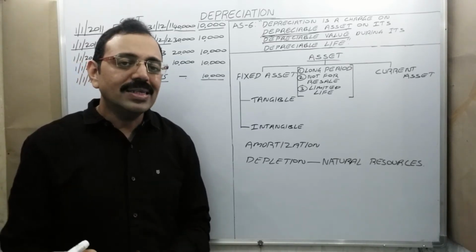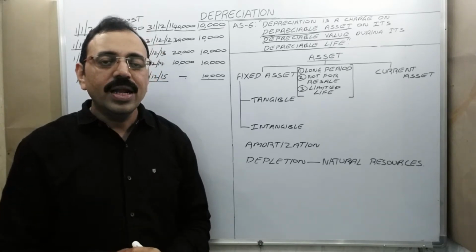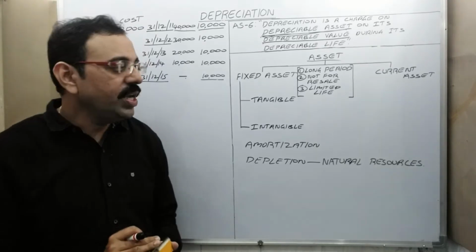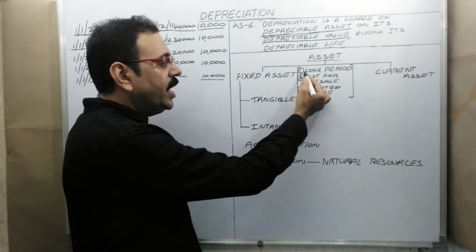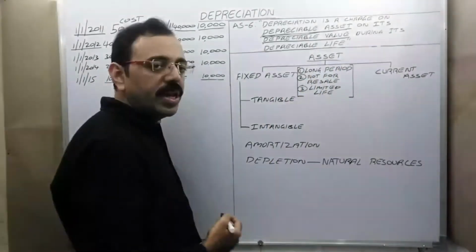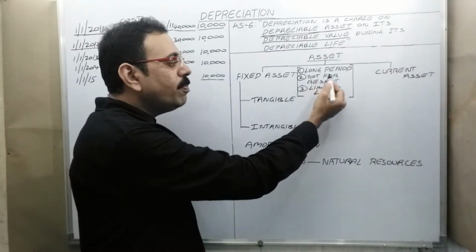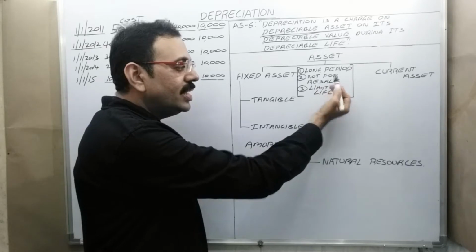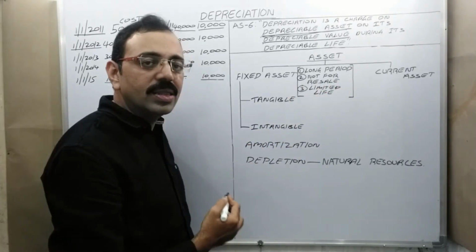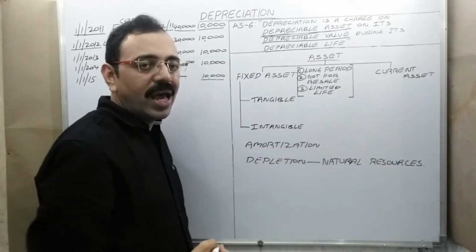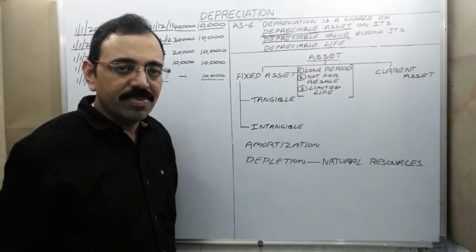To call any asset a fixed asset, that asset should satisfy three conditions. First, the asset should be used for a long period. Second, we should not purchase that asset for resale purposes. Third, that asset should have a limited life. Let us see them one by one.